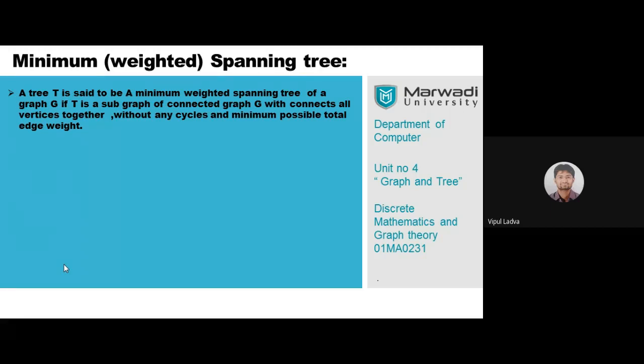Minimum possible total edge weight. The total weight of all the edges we include in it should be minimum. It's a very simple thing. Its name itself is enough for you to define it. The last line is the only thing that is different here. The minimum possible edge weight must be that. Then such a spanning tree will be known as a minimum spanning tree.